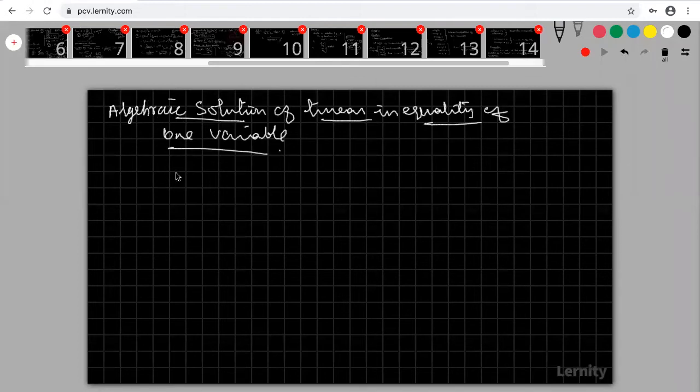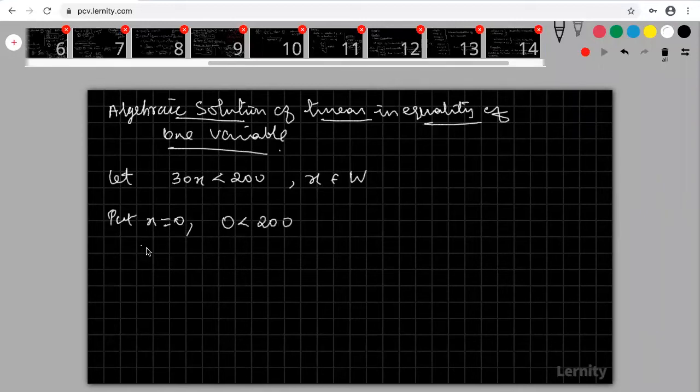Any idea? Suppose I am taking 30x less than or equal to 200. Let this be my inequality. My x belongs to the whole numbers. What are the values of x satisfying this inequality? Put x equal to 0. What happened? 0 is less than 200. Put x equal to 1. What is the answer? 30 less than 200. Put x equal to 2. What happened? 60 less than 200.